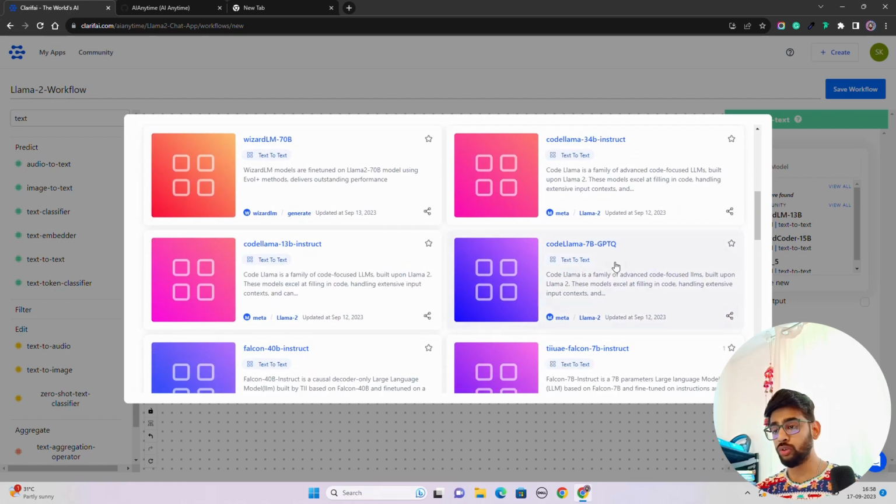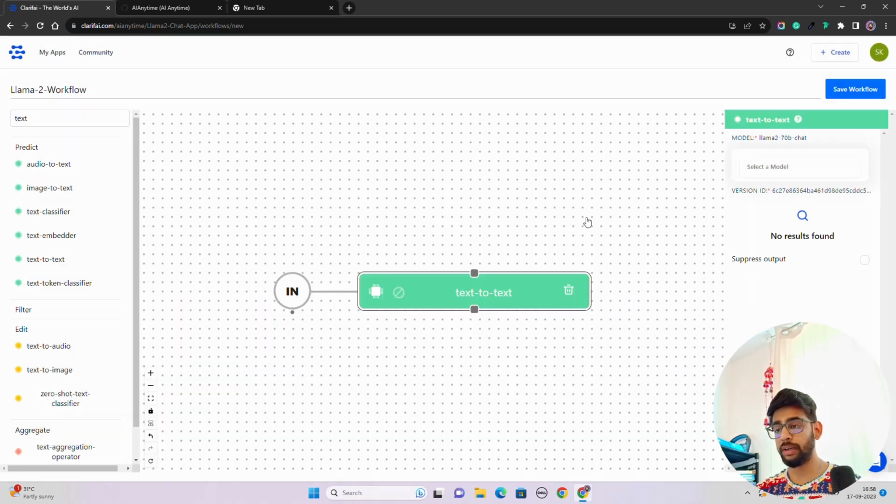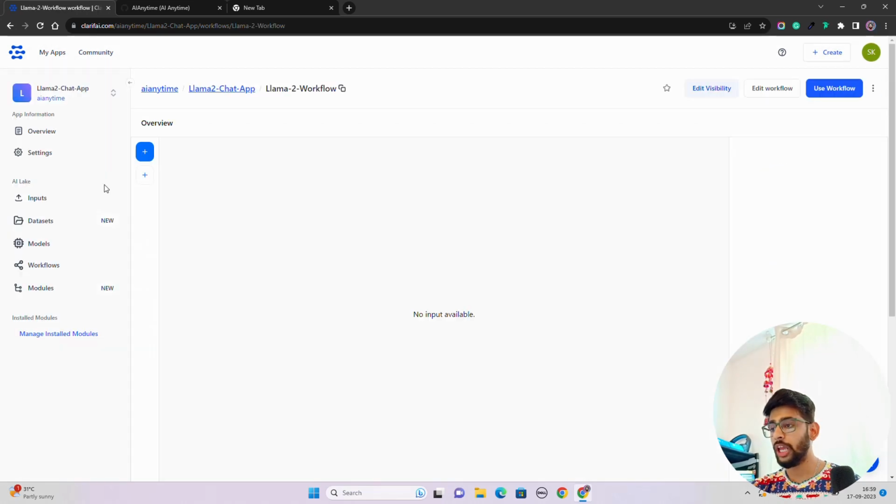Okay, so I'm going to select Llama-2-70B Chat, and once I do that, you can see that I have something called version ID, my model has been selected, and my input has been connected with this text to text connector. Now what we're going to do next is first save this workflow. Once you save this workflow, you can see a plus icon, which says try your own text. So far, we have created a workflow, configured it, and selected a model. Now we're going to test this out after saving the workflow.